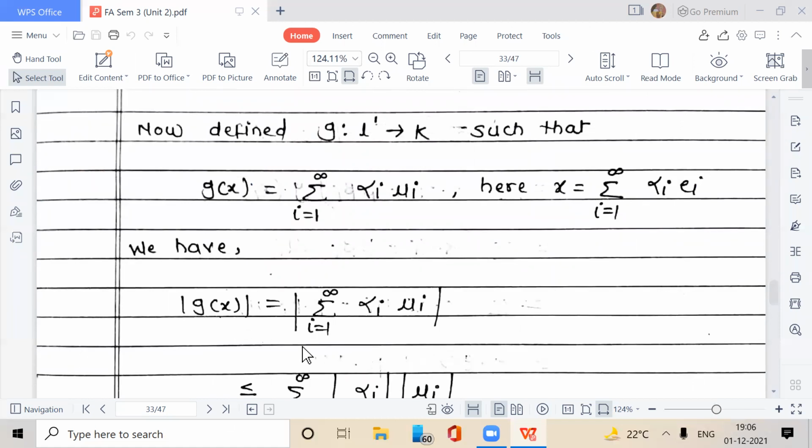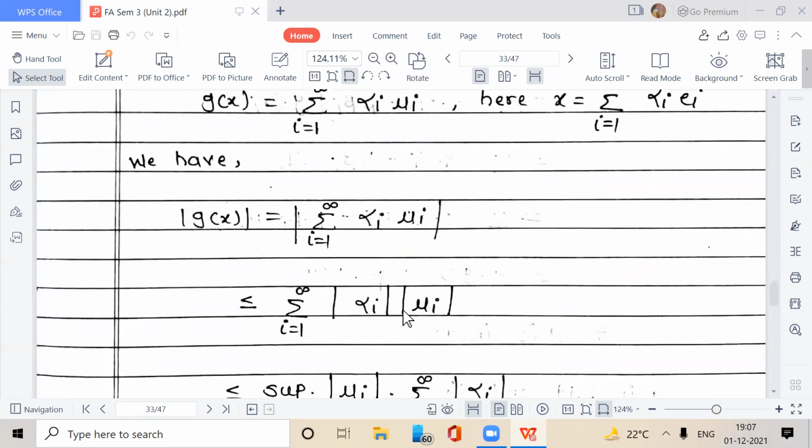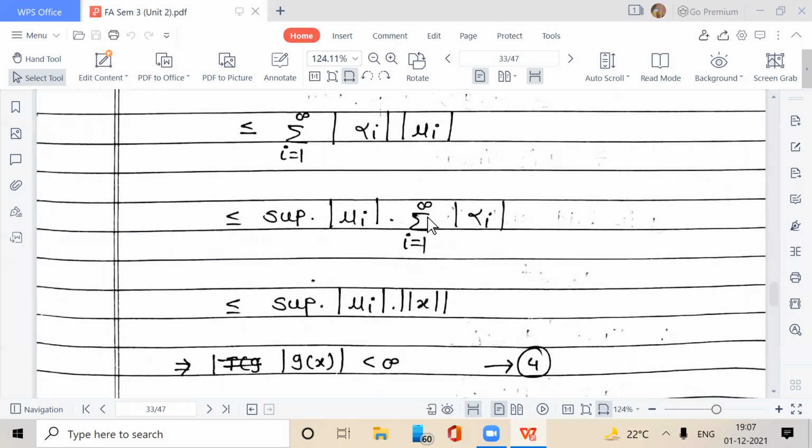We have mod of g of x is equal to mod of summation I is equal to 1 to infinity alpha I mu I. This is less than or equal to summation I is equal to 1 to infinity mod of alpha I into mod of mu I. Less than or equal to supremum of mod of mu I into summation I is equal to 1 to infinity mod of alpha I.